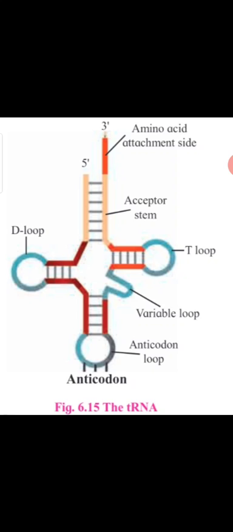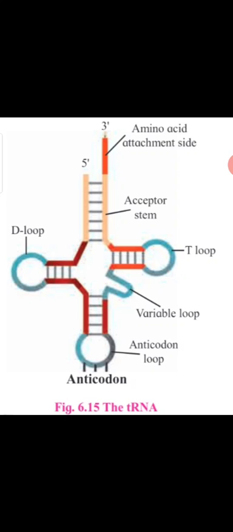Each tRNA can take a particular amino acid. It shows the DHU arm, dihydroxyuracil arm or dihydroxyuracil loop, also called amino acid recognition site, amino acid binding site, then also the anticodon loop or codon recognition site, then the ribosome recognition site. So these are the sites which are present on the tRNA.